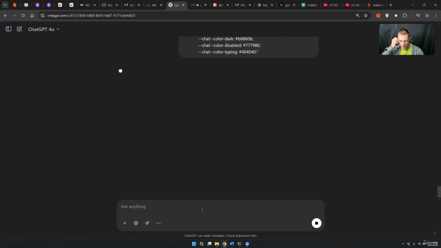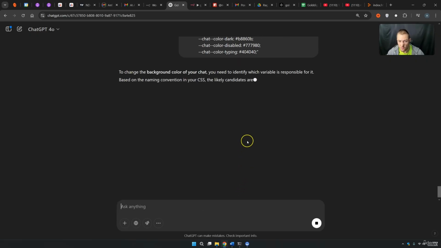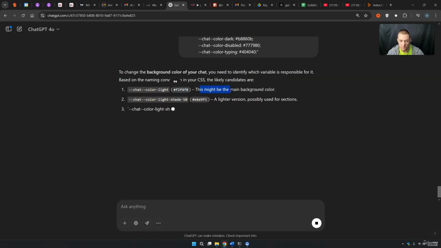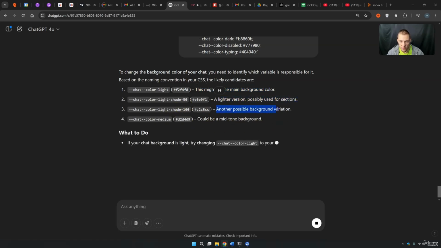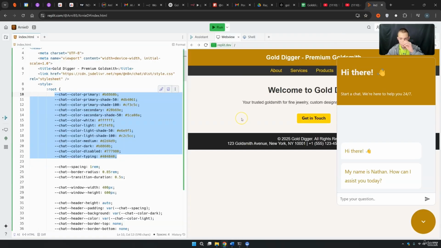And then you send it out and ChatGPT will simply explain you in normal words what things you can use here. So chat color light, this is basically this color. This might be the main background color. A lighter version possibly used for sections. Another possible background variation. So you see, ChatGPT can basically explain you all of this.